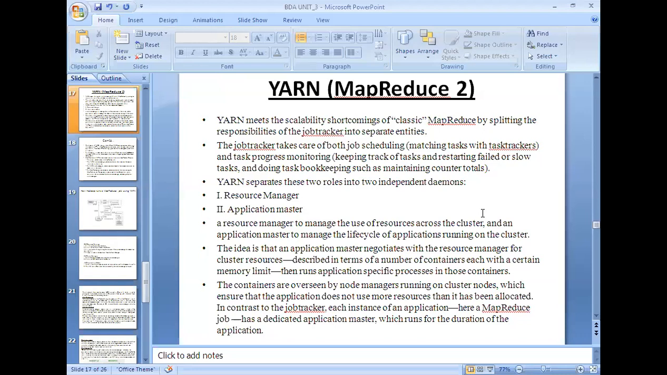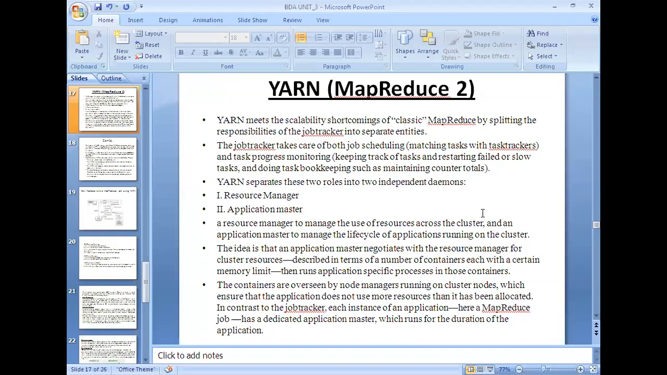Let us assume that the job tracker fails. What happens in that case? We need to restart all the jobs, because there is no alternative like a secondary name node. There is no alternative for knowing whether the job tracker is running or not with the help of heartbeats and all.